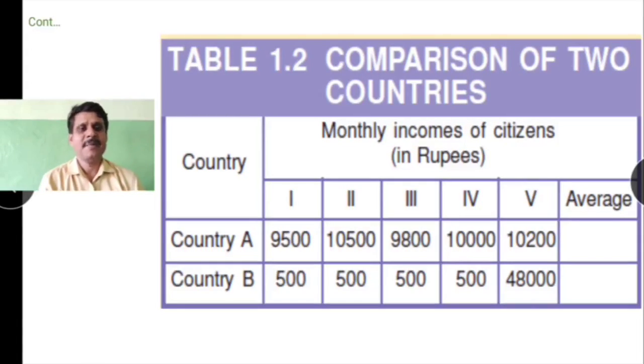Children, in country B, the first, second, third and fourth person are getting 500 rupees each, and the fifth person is getting a large share, the lion's share of the income, that is 48,000 rupees. Children, when you total the income of these countries, both are the same, that is 50,000, and when you divide this among these 5 people, the average income of both the countries will be the same.